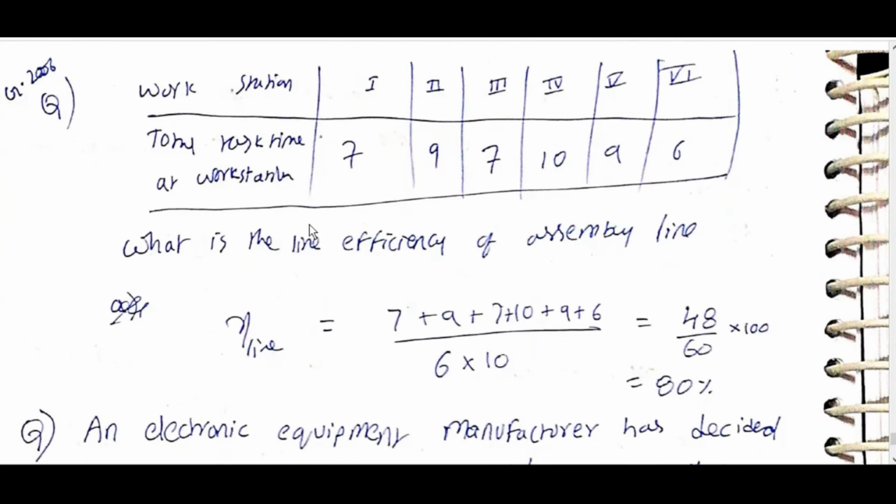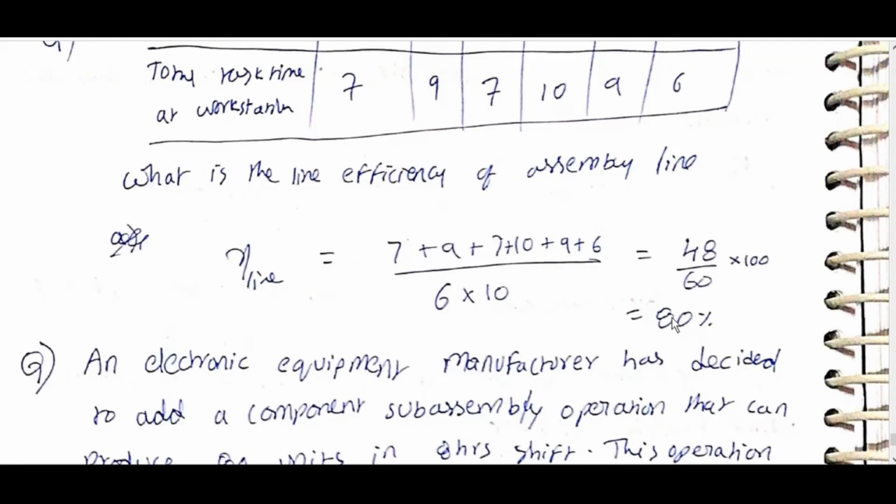GATE 2006 question. What is the line efficiency of assembly? Eta line is equal to maximum is 10, 6 stations, sum by 6 into 10 is equal to 80%.